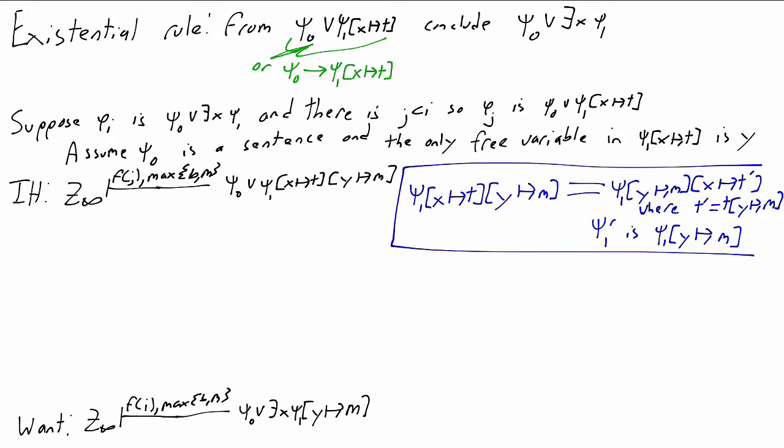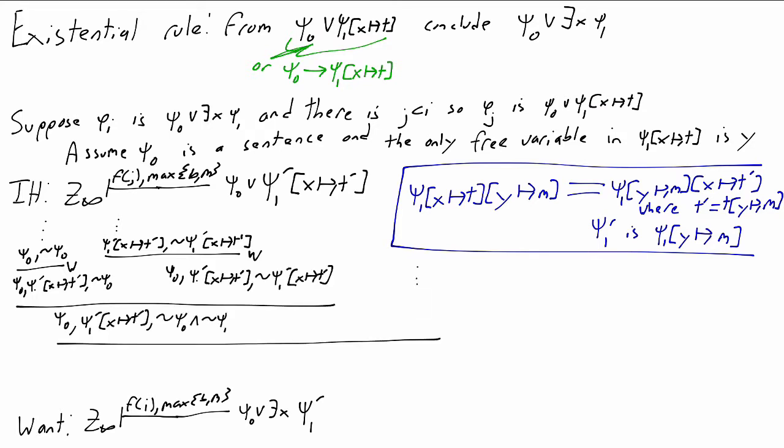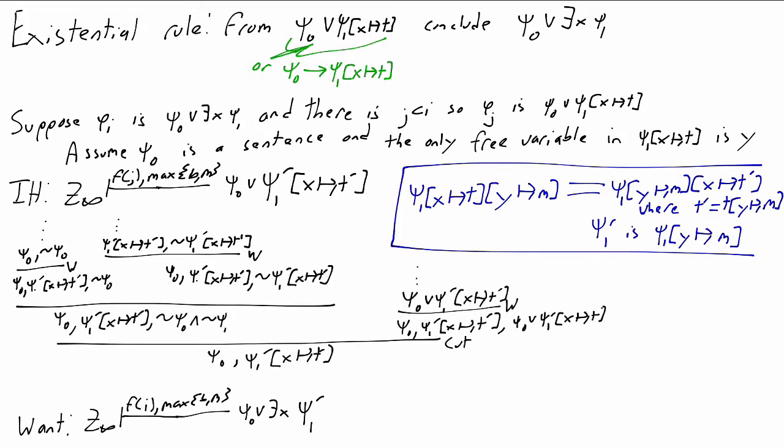Then the inductive hypothesis gave us deductions of psi1 prime with x replaced by t prime, and our goal is to prove that z infinity deduces psi0 or there exists an x psi1 prime. Of course, we want to use the exists introduction rule. The problem is that psi1 prime is trapped in this disjunction, so we need to break apart the disjunction first. There's another of these common patterns for taking a disjunction and breaking it into the two separate sentences, and it uses the cut rule. So we can use this, and then we can use exists introduction, and then we can use that pattern we've seen before to take these two sentences and make a disjunction out of them.